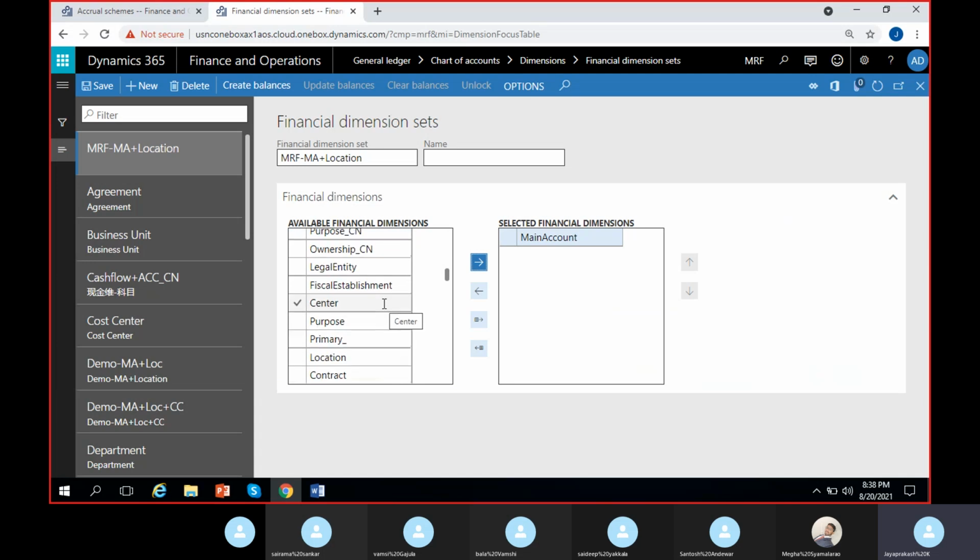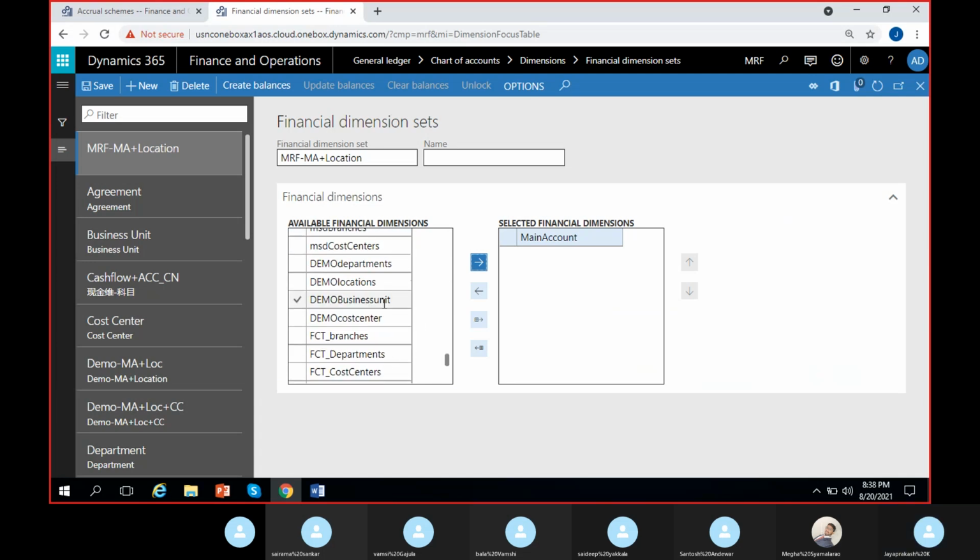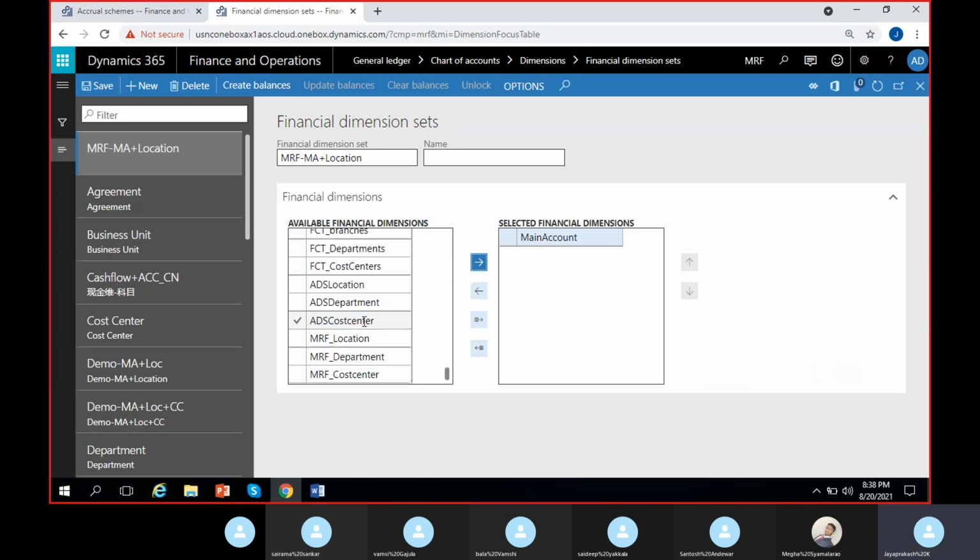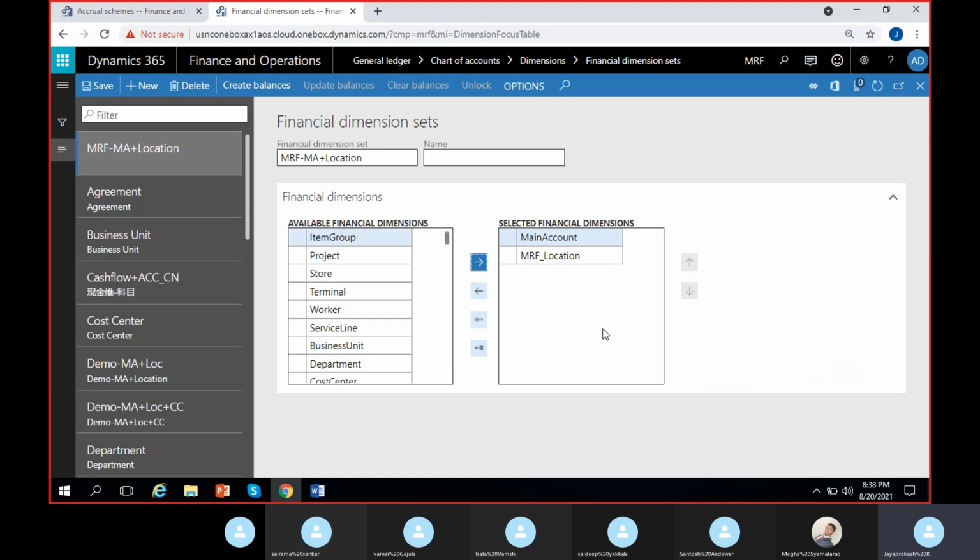So let us search for MRF location, where it is. So here we go. It's not MRF, it's MST. Here we have MRF location, right? I'm selecting this MRF location and bringing it to this side. So I'll just copy this name and give it here. Okay. So this is how I can select a combination: main account plus MRF location I have selected.